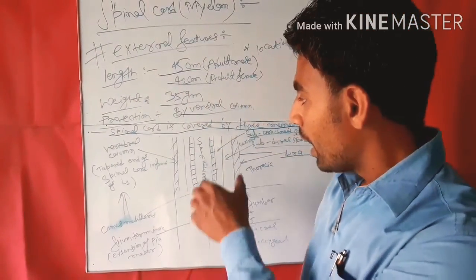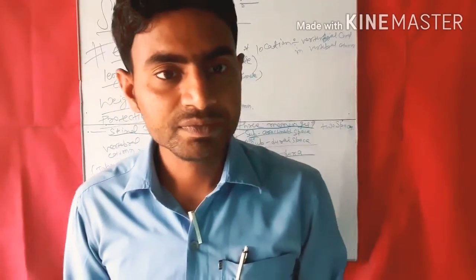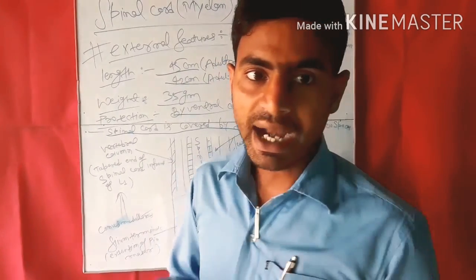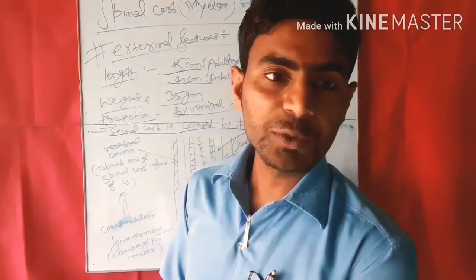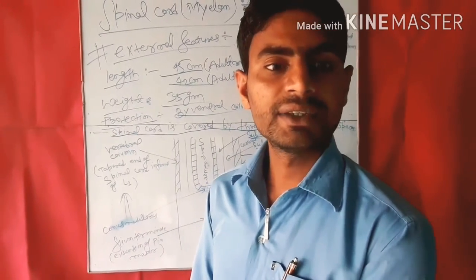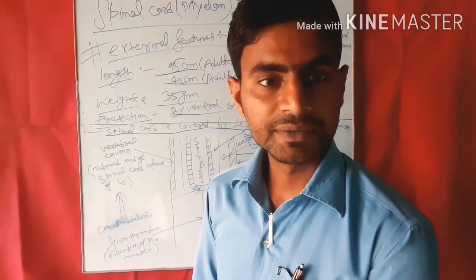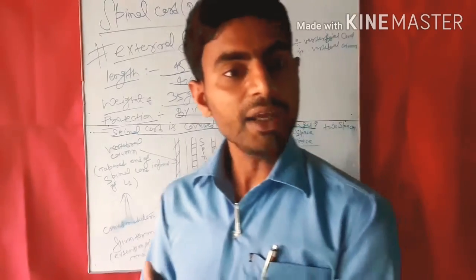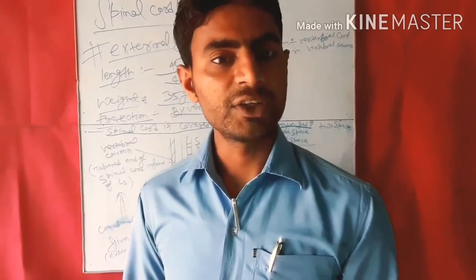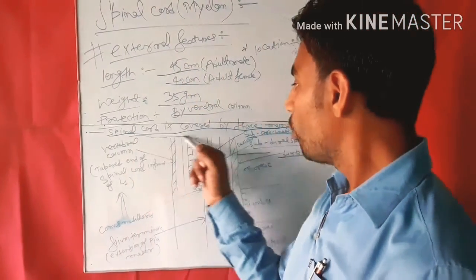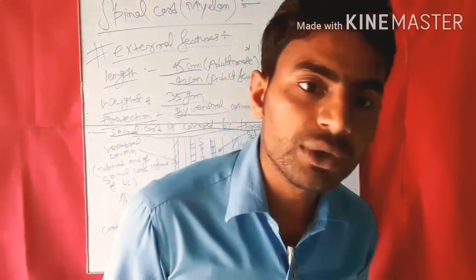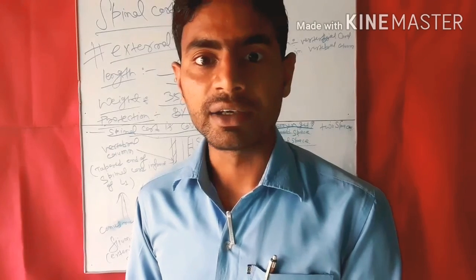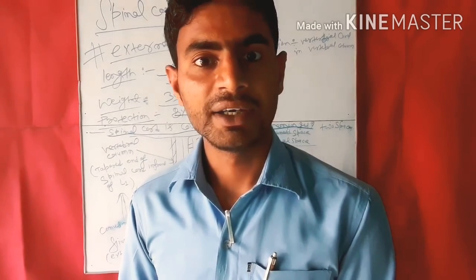Outer dura, middle arachnoid, and inner, in contact with the spinal cord and brain, is the pia mater. So the spinal cord is covered by three meninges: outer dura, middle arachnoid, and inner pia.